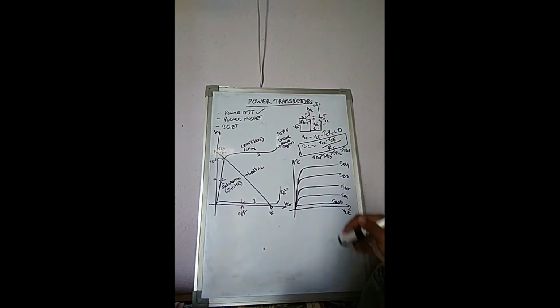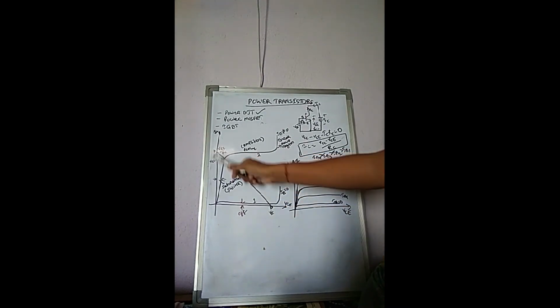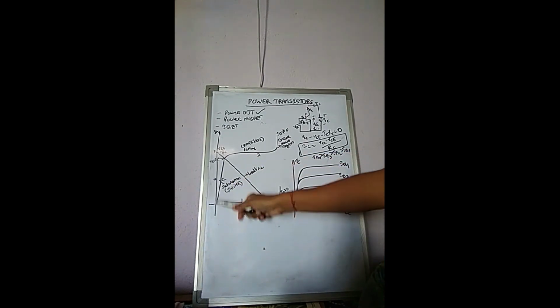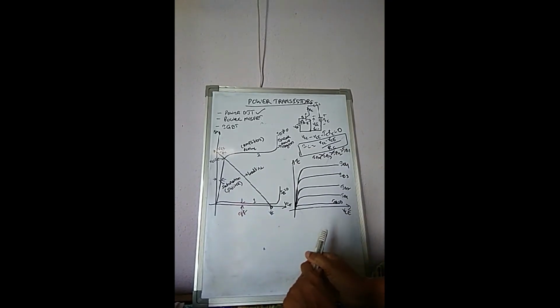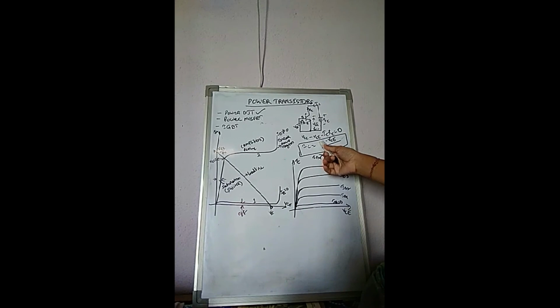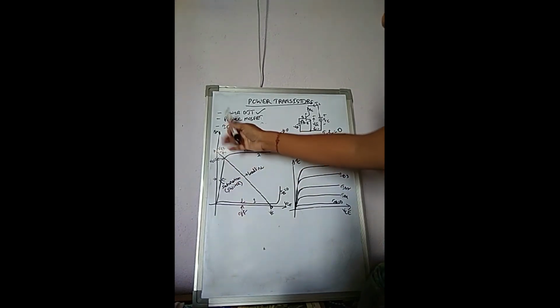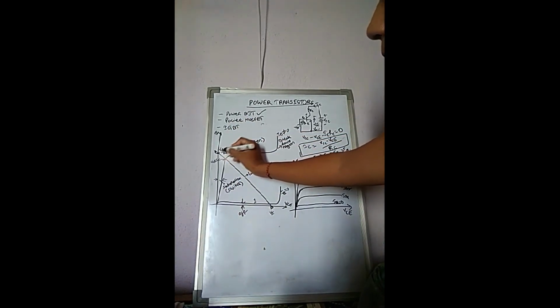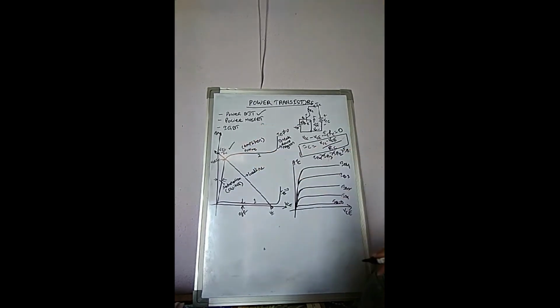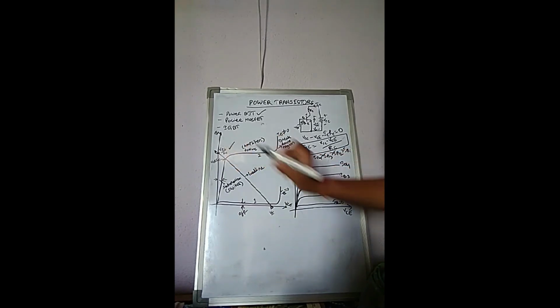So when the transistor is on, VCE is 0. See, at this point the VCE value is 0. If I apply VCE value 0, then IC is equal to what? VCC by RC. So the IC value at this point is VCC by RC. Understood? And this collector current is represented here as point A.